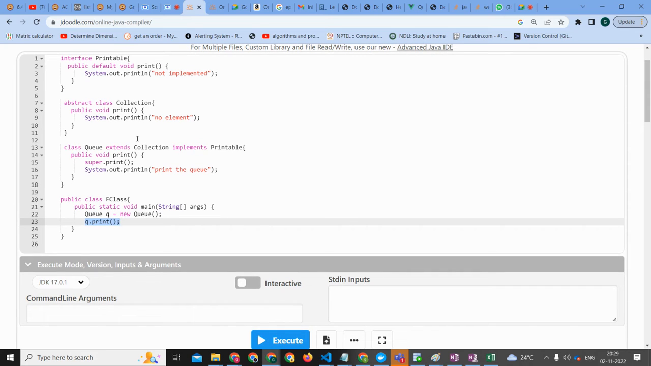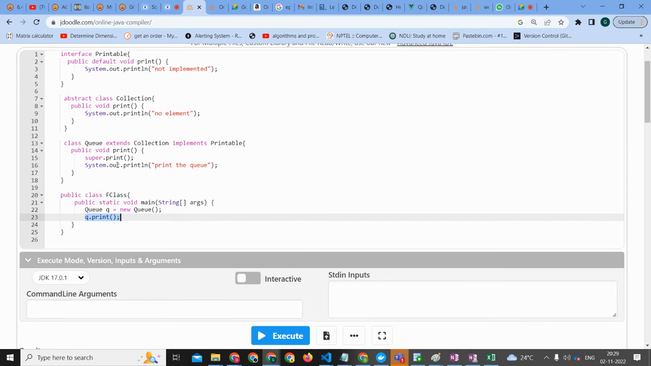I think it should have its own method. See, we are calling super.print, right? So when we call super.print, which one is getting printed? It will print "no element", then print the queue. Tell me, what is this output? Print the queue. What about this?